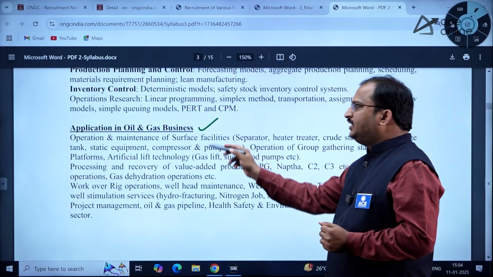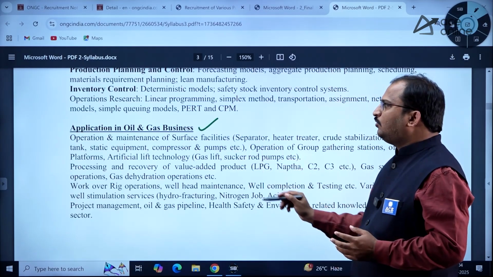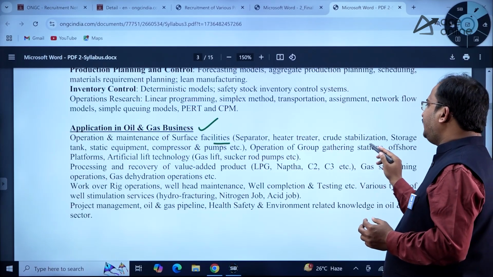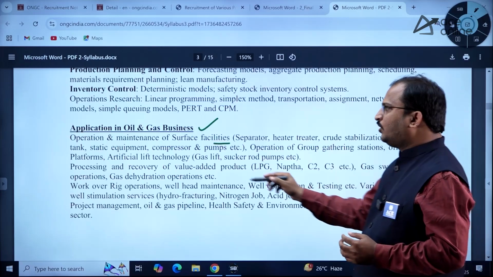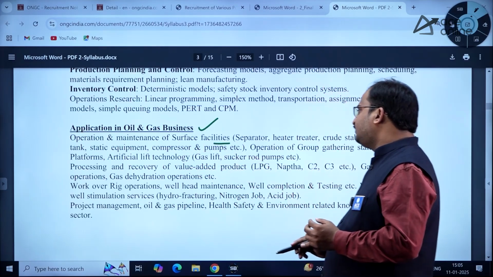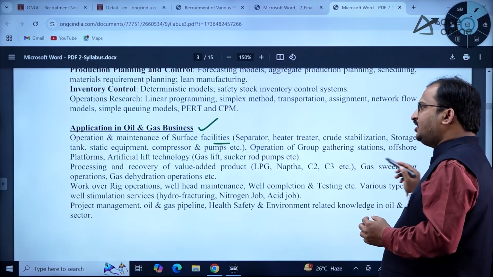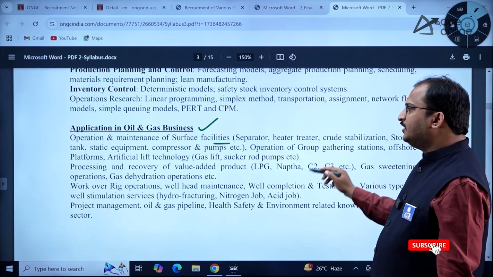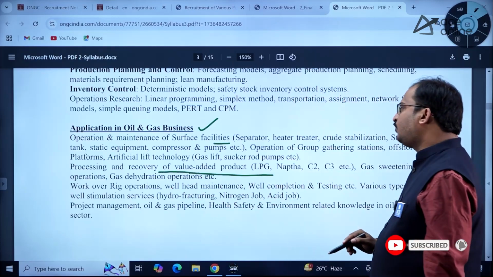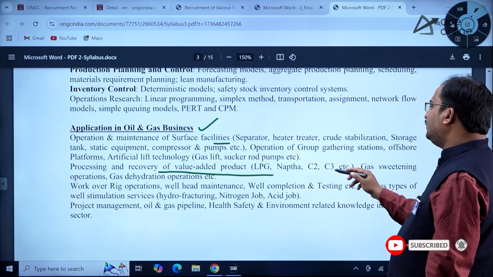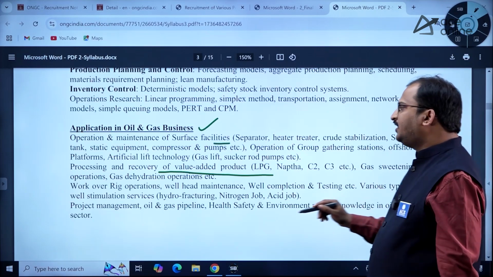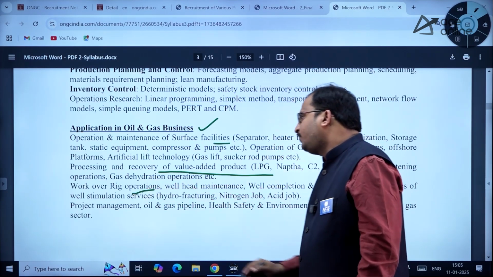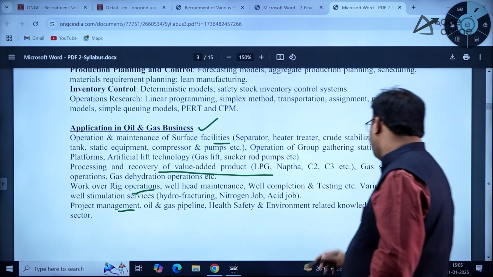This part is newer. It covers operation and maintenance of surface facilities: separator, heater, treater, crude stabilization, storage tank, static equipment, compressor and pumps, etc. Operation of group gathering stations, offshore platforms, artificial lift technology, then processing and recovery of value added products like LNG, naphtha, C2, C3, etc., gas sweetening operations, gas dehydration operations, workover rig operations, then project management related topics.